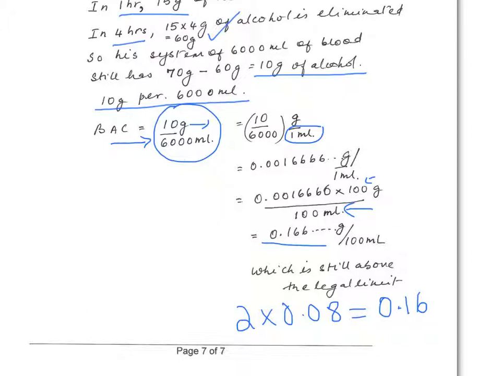So therefore, this person should not be driving after drinking one drink. And all this, of course, is under the assumption that alcohol gets absorbed into the body very quickly or immediately.